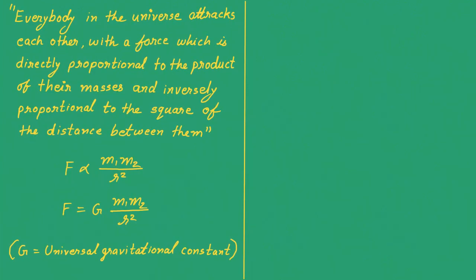Now let us see the same in vector form. Now here is the xyz coordinate system, and let me show a particle here. This is the first particle having mass, let us say m1, and this is the second particle having mass, let us say m2.